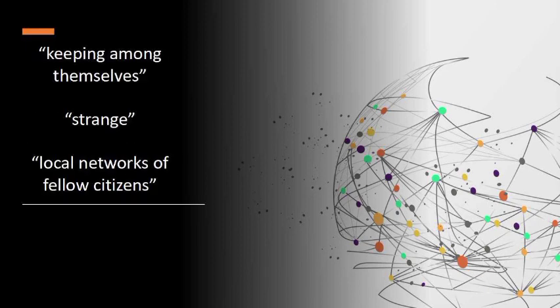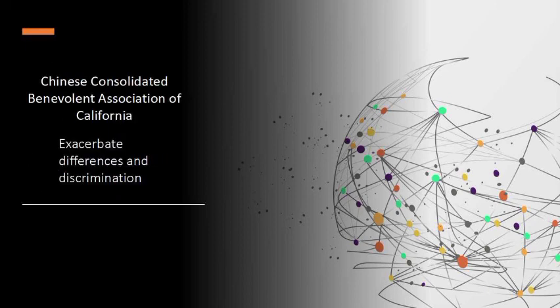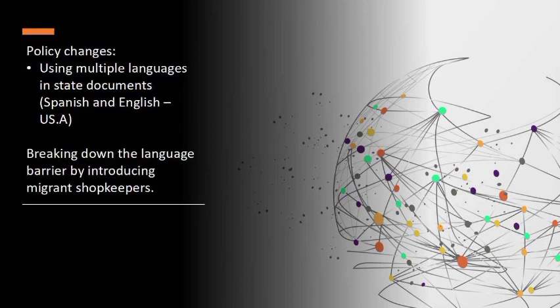If you are a first-time migrant, you may develop anxiety. You would feel like you are living in a new and strange place, which is then mitigated by local networks of fellow citizens to keep you from becoming uprooted or dislocated, and serve as a migrant safety net. For example, the Chinese Consolidated Benevolent Association of California can help and provide support for new Chinese migrants living in the state of California, guiding them in finding a job or setting up small businesses such as coffee shops and restaurants. It would still be difficult, and the drawback of these networks is that instead of facilitating integration into the host country, they would exacerbate differences and discrimination, which could lead to physical and violent confrontation among others. But still, there is hope.